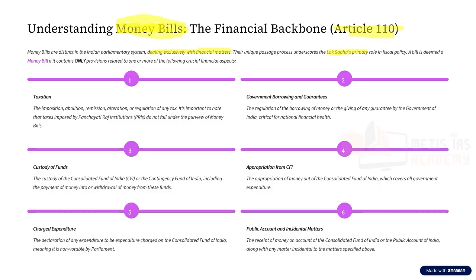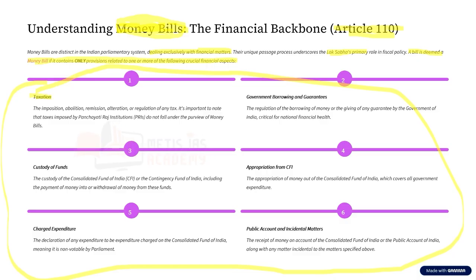Now, what is this money bill? What does the Constitution say? A bill is deemed to be a money bill if it contains only the provisions related to one or more of the following crucial financial aspects. If it contains only these aspects, then it can be called a money bill. Now, let us see what these aspects are.